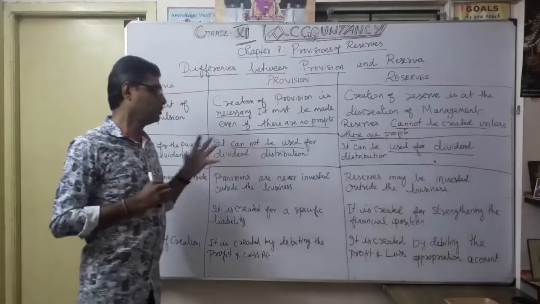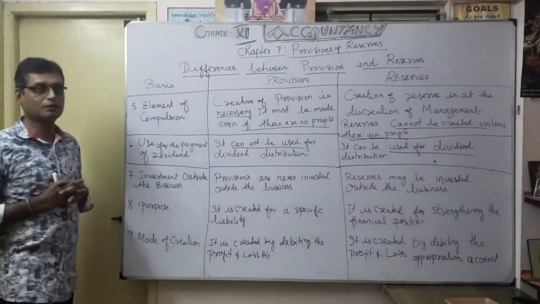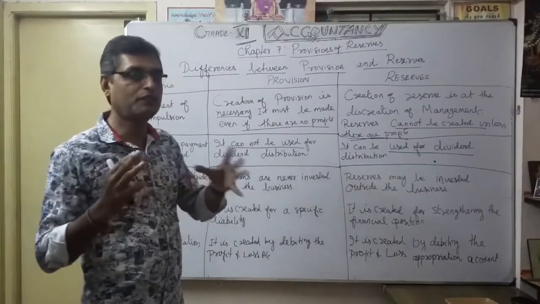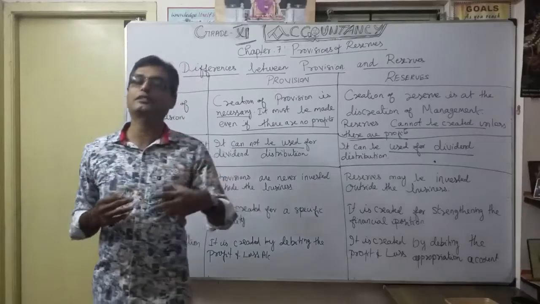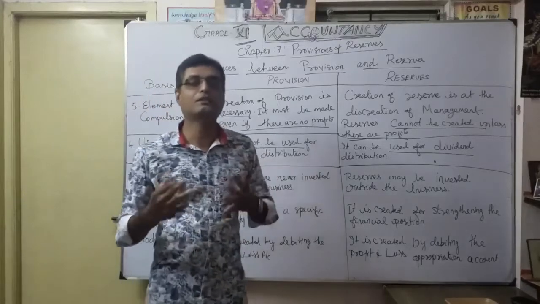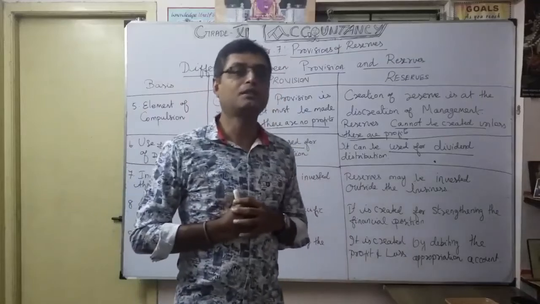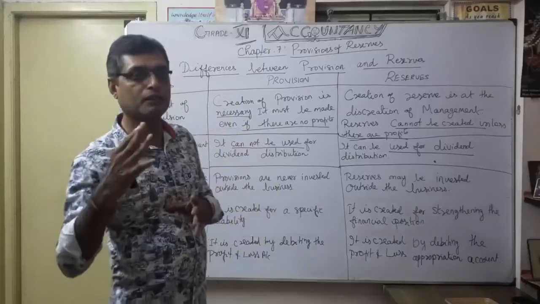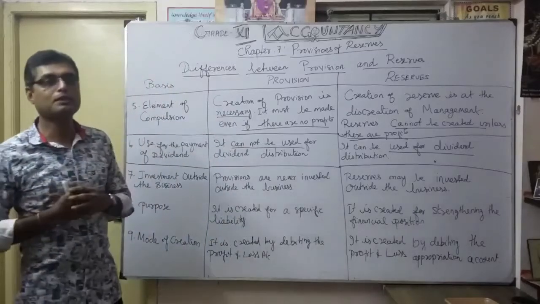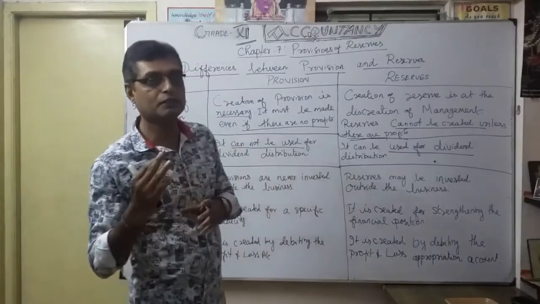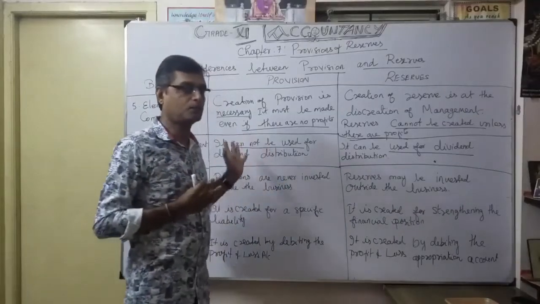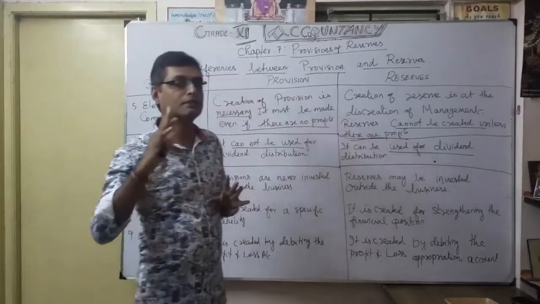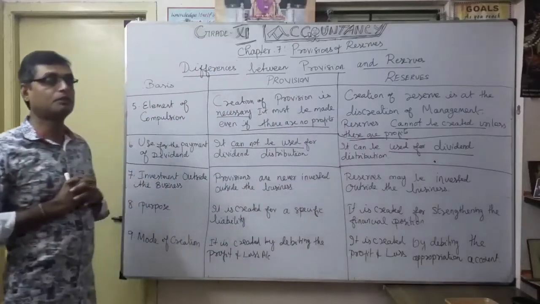So when you buy a share, you get dividend. That is income for you as a holder of the share. That's why every day you see share marketing, share trading. You keep watching the share prices of the company. If you hold shares of very famous companies, at the end of the year you definitely get very good dividend. As a provision, it cannot be used; as a reserve, it can be used for dividend. That's a very important differentiation.